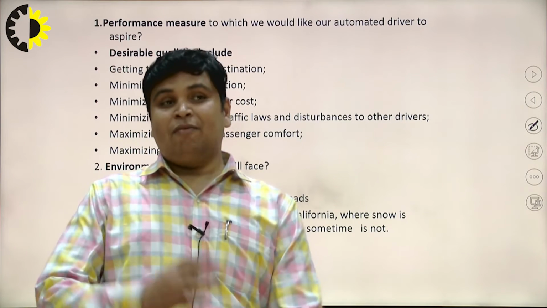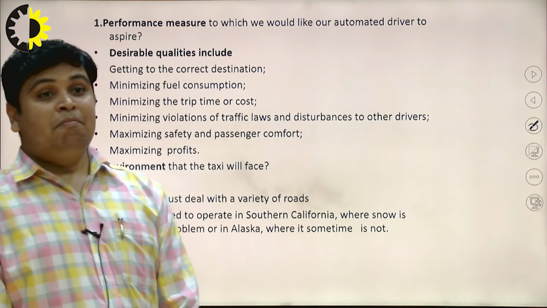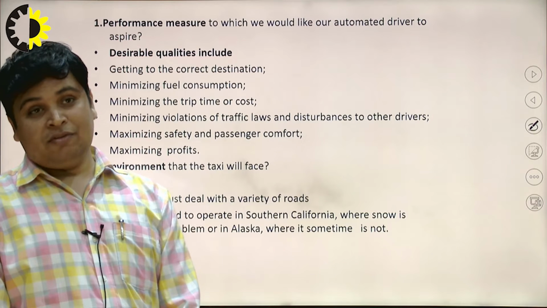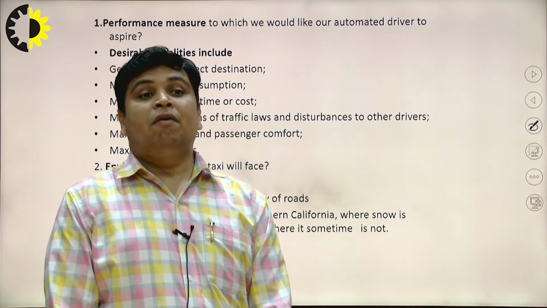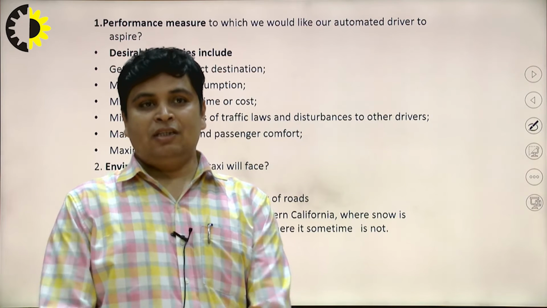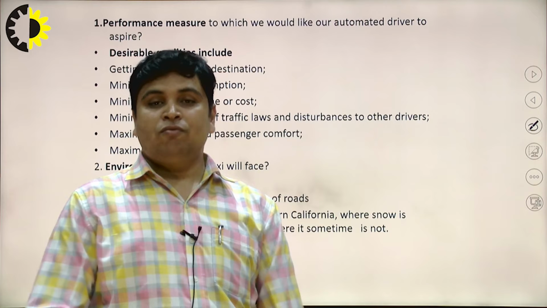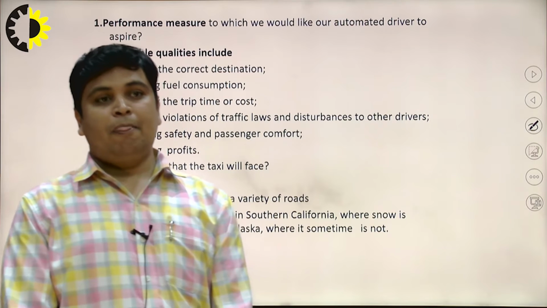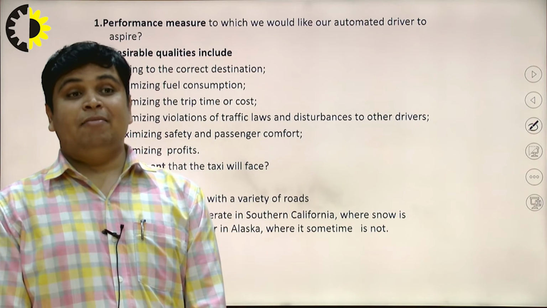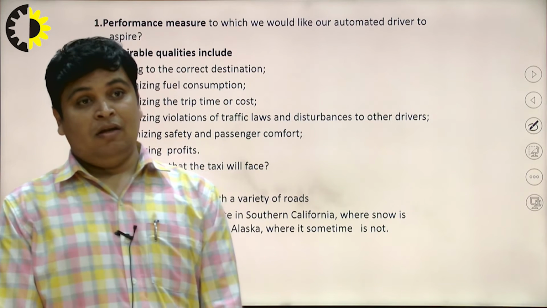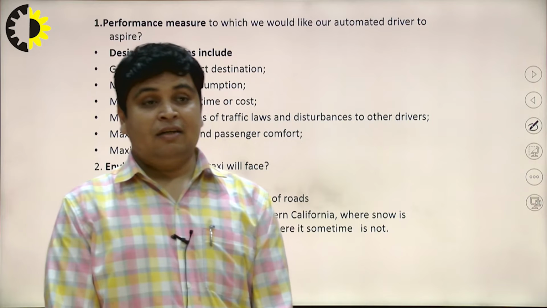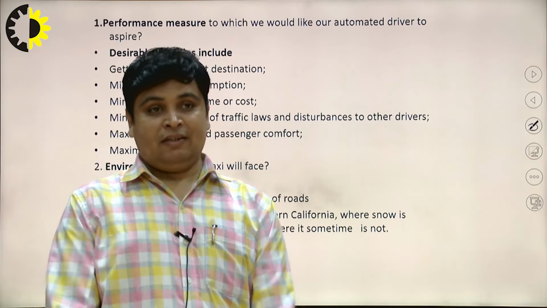These are the performance measures. Then minimize trip time or cost, minimize violations of traffic laws and disturbance to other drivers, maximize safety and passenger comfort, and the last one is maximizing profits.